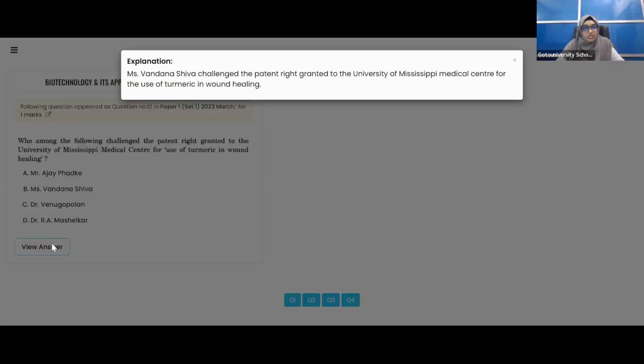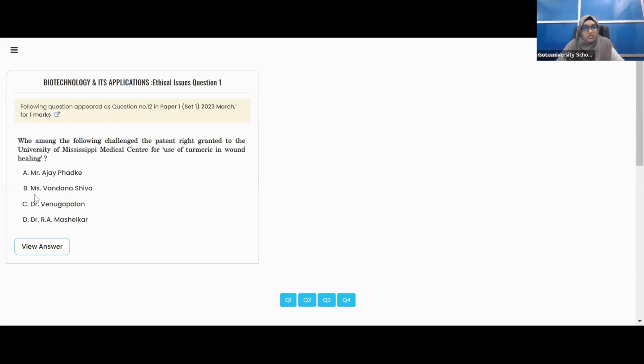The answer, as you can see here, is Miss Vandana Shiva. You must remember this. That is the second option. For your information, she is known for her activism in environmental and social justice issues. Her advocacy for traditional knowledge and indigenous rights was strong; she has a lot of knowledge regarding indigenous rights and traditional knowledge. So in this case, her challenge was likely centered around the belief that traditional knowledge, such as the use of turmeric, should not be patented for commercial gain.